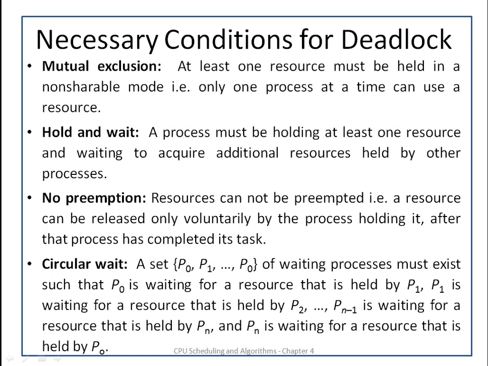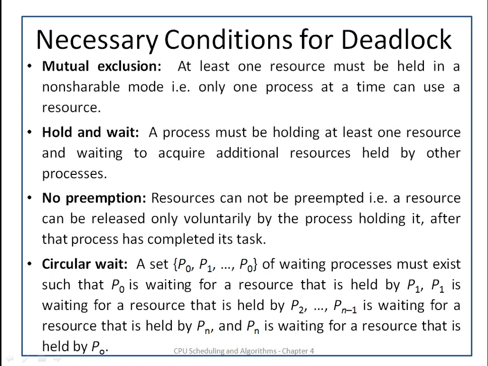The third necessary condition is no preemption. The resources cannot be preempted. That is, the resources can be released only voluntarily by the process holding them. Means, if any process is holding some resource, that resource cannot be preempted by another process.